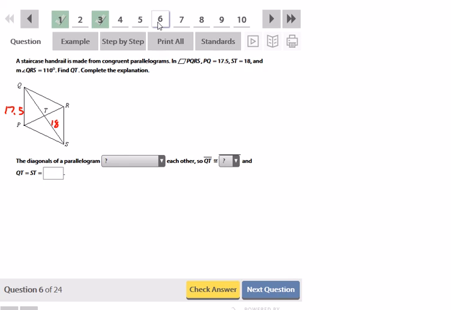And the measure of QRS, which is up here, is 110, so this whole entire angle here is 110 degrees. Complete the explanation: the diagonals of a parallelogram, we learned this from the notes, bisect each other. So QT is congruent to ST, and those are both going to be equal to 18.